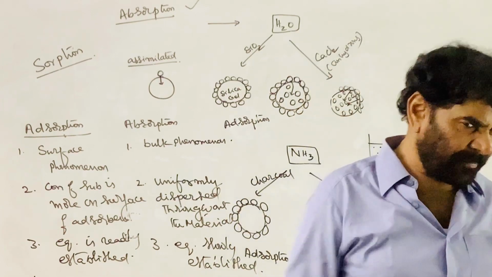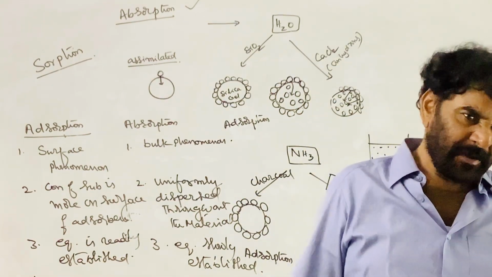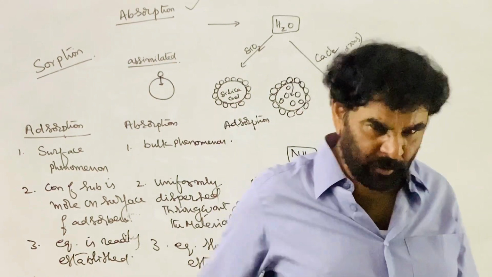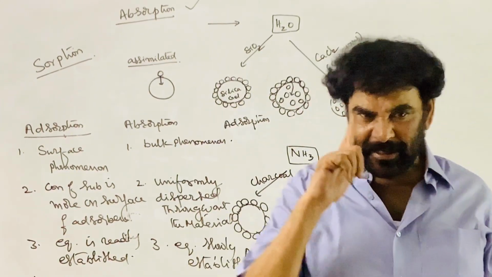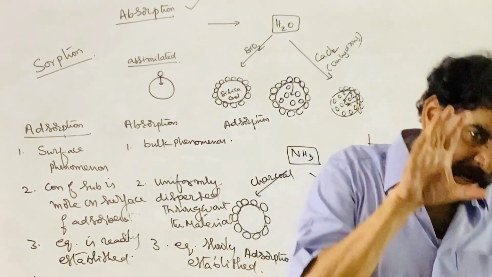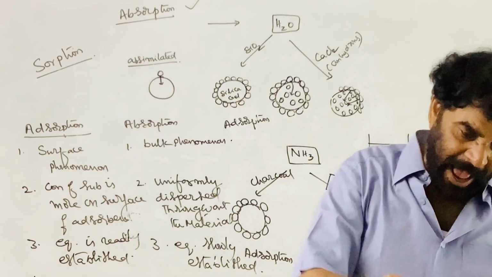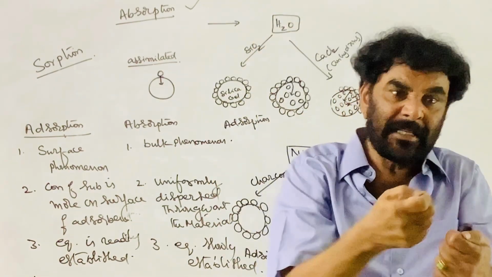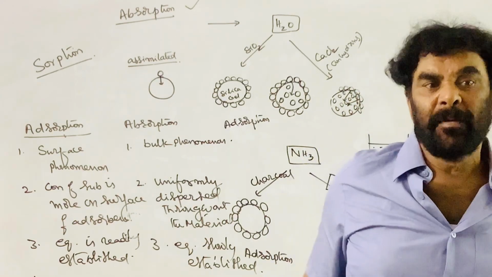And another beautiful example is a piece of chalk kept in blue ink or red ink. The dye is held up on the surface. The dye is adsorbed on the surface of the chalk, as well as moving inside. After some time you break it, and you can see the color inside the piece of chalk.